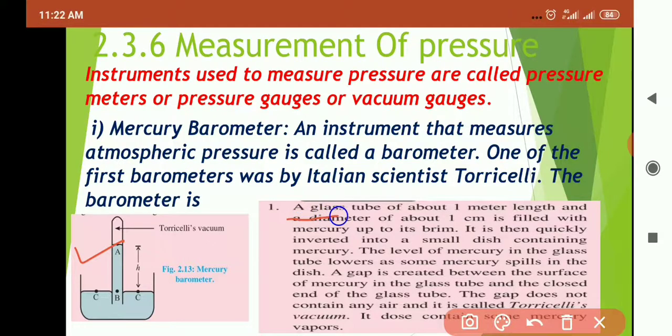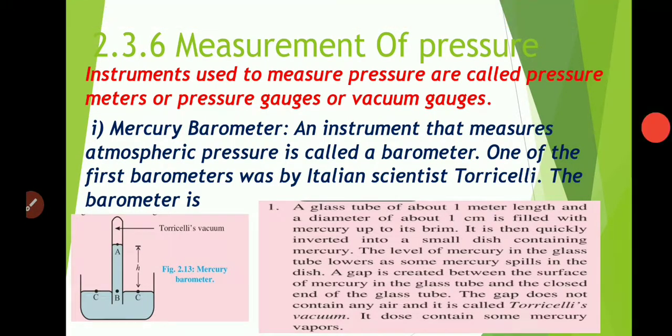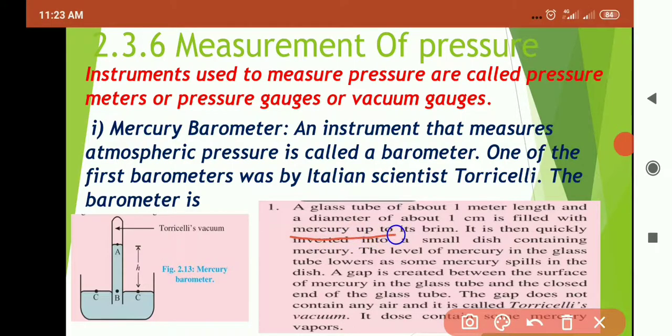A glass tube of about 1 meter length and a diameter of about 1 centimeter is filled with mercury up to its brim. Brim means one kind of mark is there, and up to that mark it has been filled.